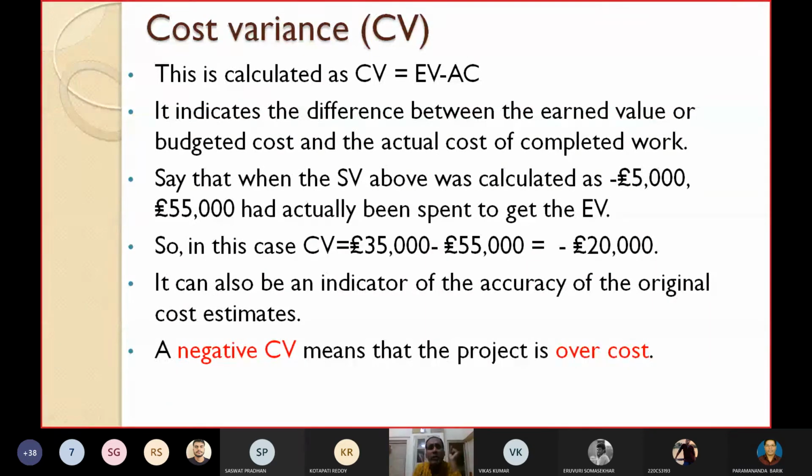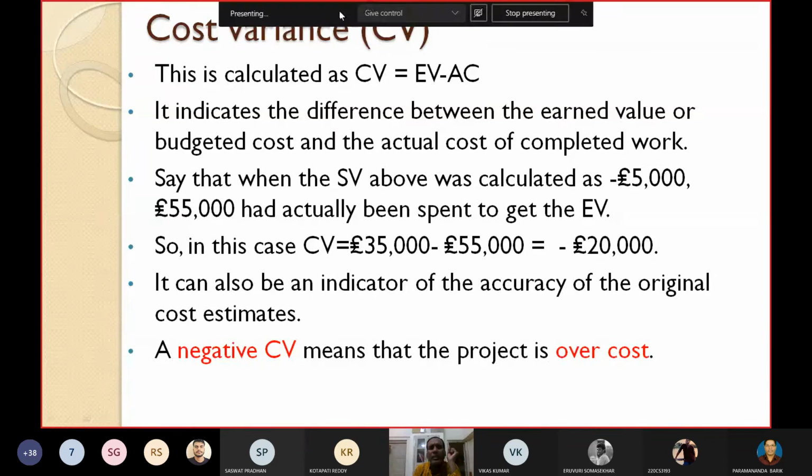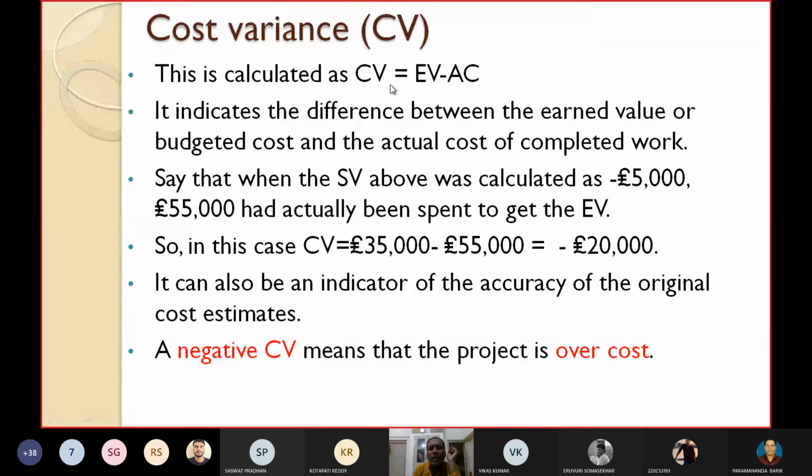So we are discussing cost variance. I have told that cost variance is defined as earned value minus actual cost. So what does it indicate? It indicates the difference between the earned value or the budgeted cost and the actual cost of the completed work. Okay. Cost variance indicates the difference between the earned value or the budgeted cost and the actual cost of the completed work.